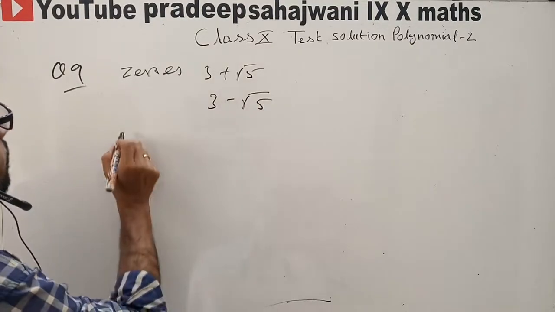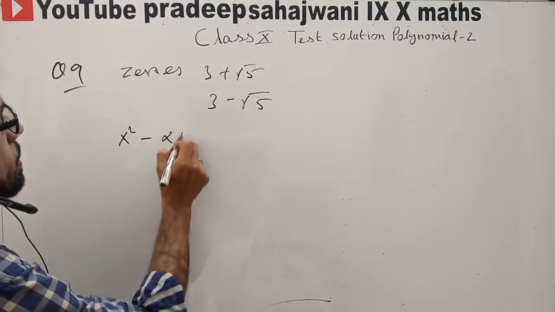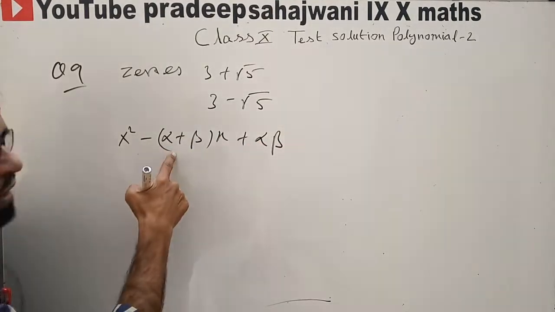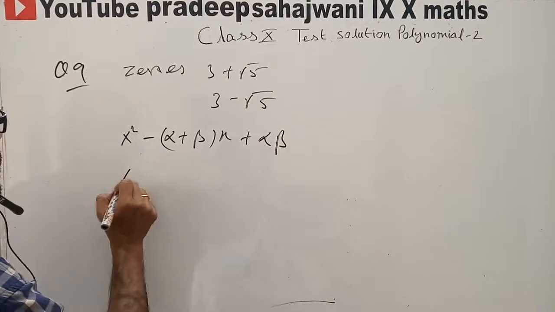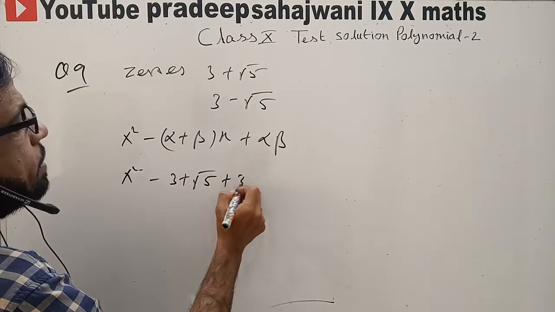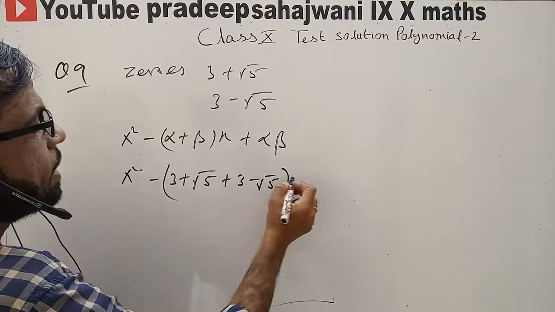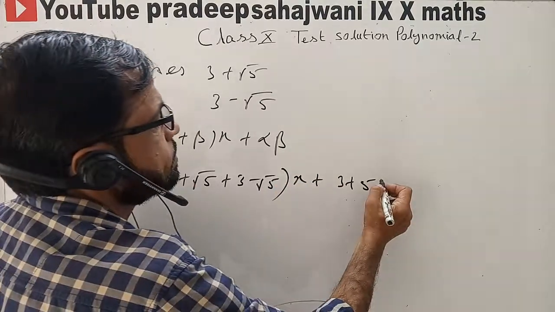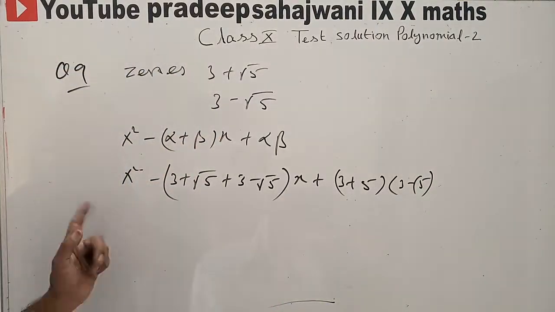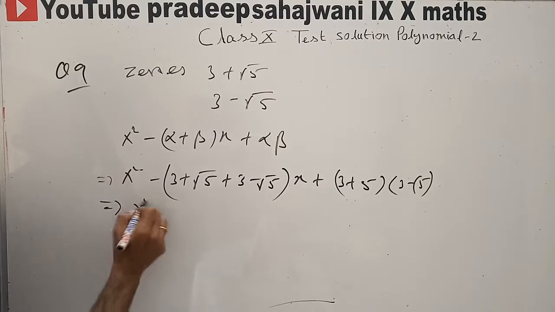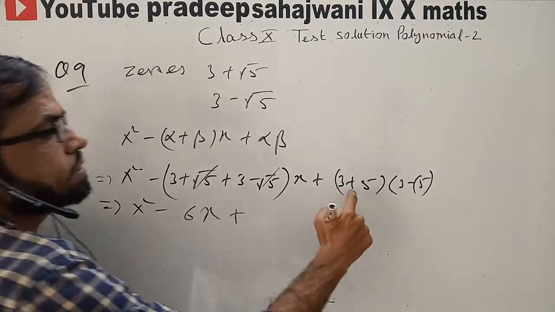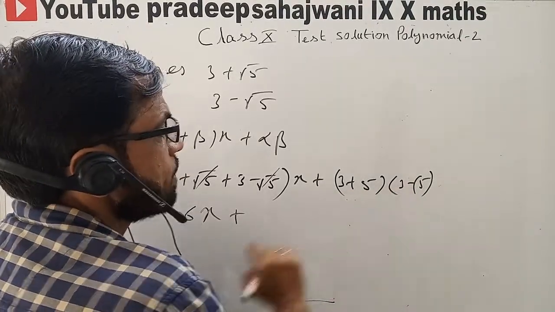To form the polynomial, you know the formula: x square minus (alpha plus beta) sum and product. x square minus sum of the zeros plus product. Now alpha and beta are 3 plus root 5 and 3 minus root 5, so x square minus (3 plus root 5 plus 3 minus root 5) x plus (3 plus root 5)(3 minus root 5). Okay, clear? So this will be x square, root 5 cancels, minus 6x plus, 10th class, you know the a plus b, a minus b, a square minus b square.